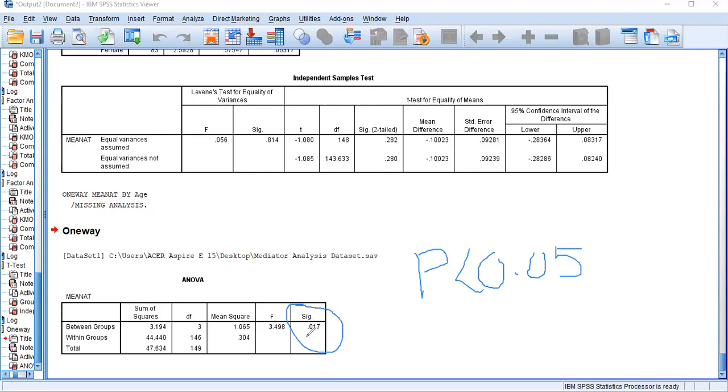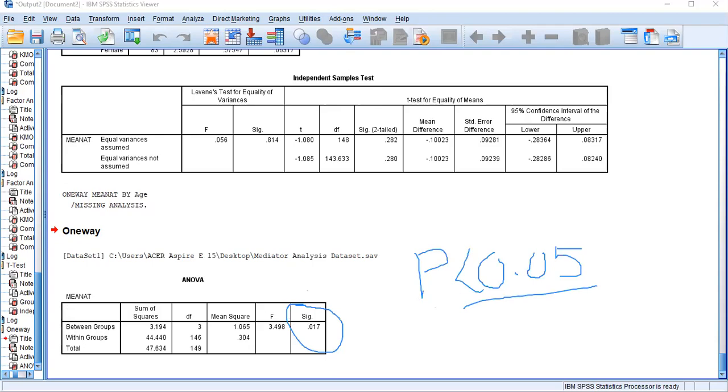Since the p-value is less than 0.05, you can conclude that there is a statistically significant difference of celebrity attractiveness with respect to the age group.